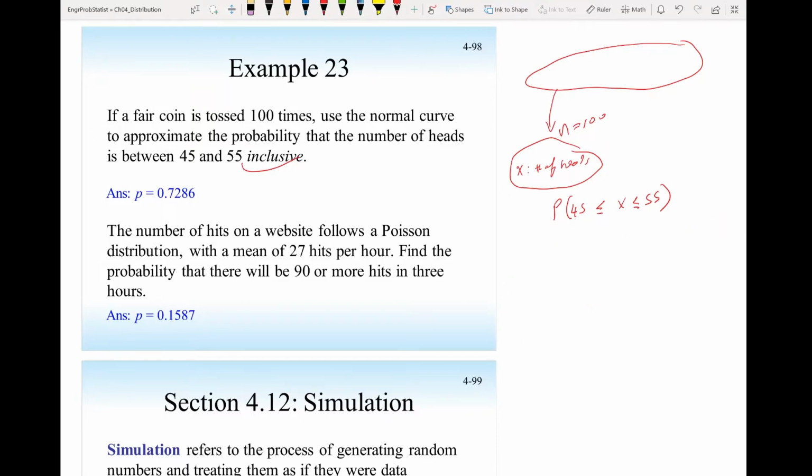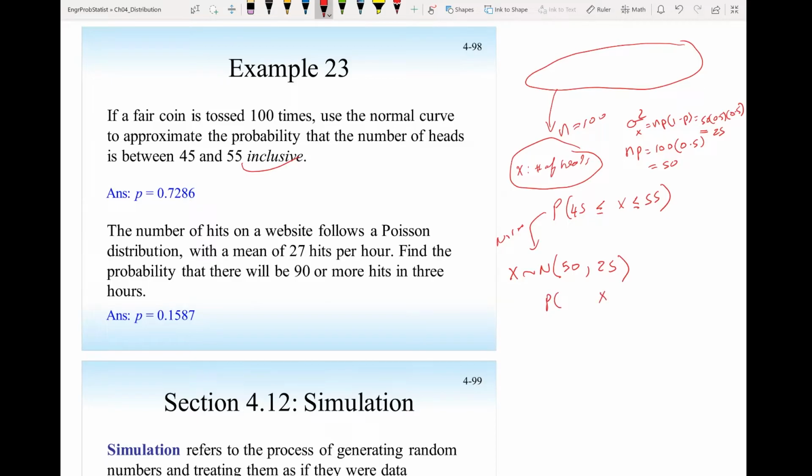So if I approximate this as a normal distribution, then x will have a normal distribution with mean np. n is 100, probability of head is half, so that will be 50. So x is a normal distribution with mean 50 and the variance np times 1 minus p, so that is 50 times half times half. So that will be 25. Then the variance will be 25. Now I can solve the problem.